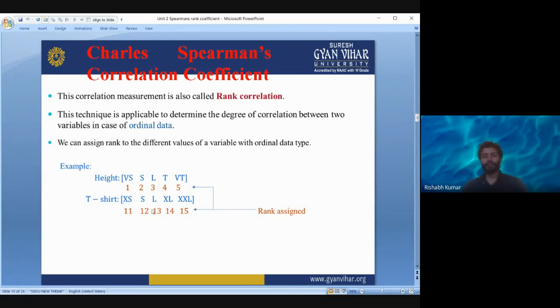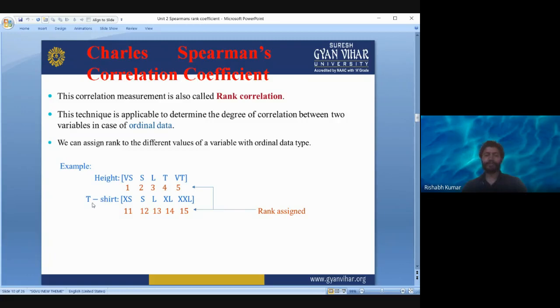Suppose here we have height: very small, small, large, tall, very tall. So we are giving rank, either in ascending or descending order. Here we are giving rank 1 to very small, then small, then large, then tall, then very tall.